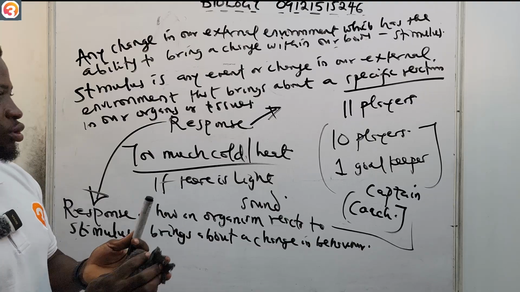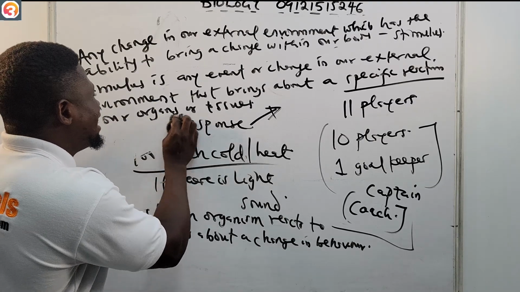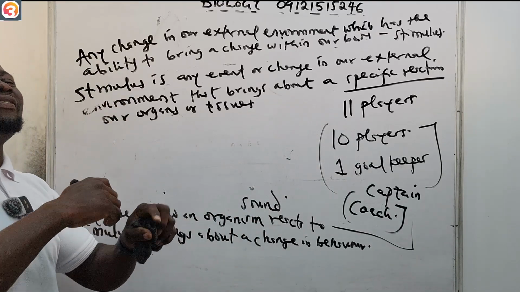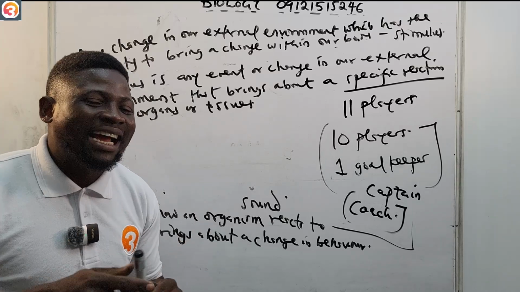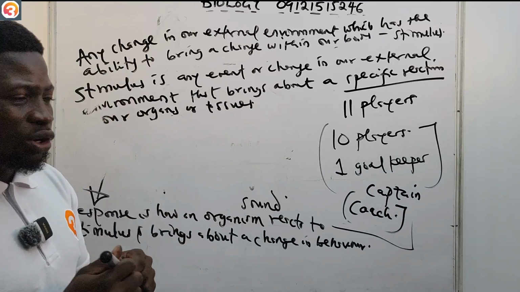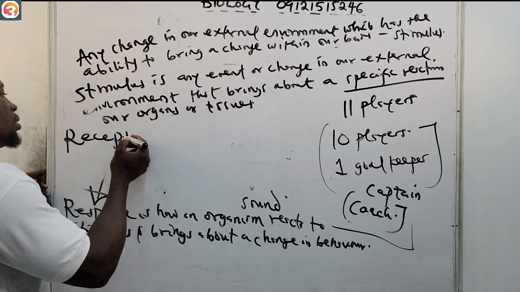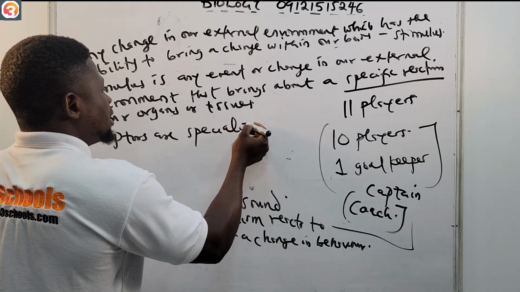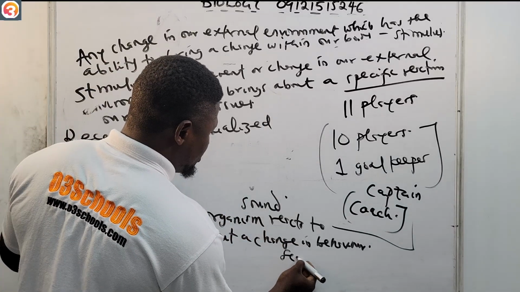Receptors, on the other hand, are specialized structures that are located in different parts of our body that are capable of recognizing and receiving messages. The way you just know receptors is sense organs. The sense organs, they are the receptors.